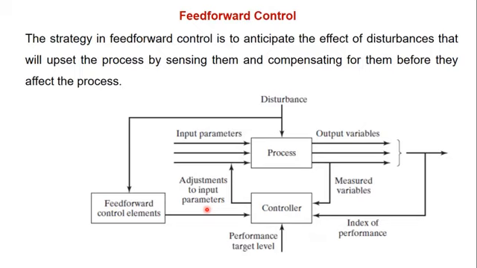Next is feed forward control. The strategy of feed forward is to anticipate the effect of disturbances that will upset the process, by sensing them and compensating for them before they affect the actual process. Here I take the input and output, measure them, get the performance index, and then control it. Depending upon the performance index I get, I can give a feedback control element so that the process will not get disturbed.